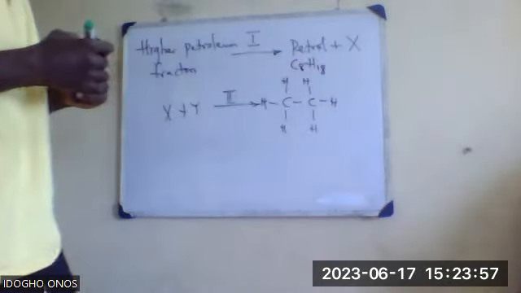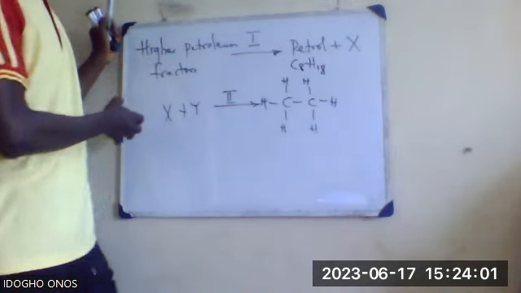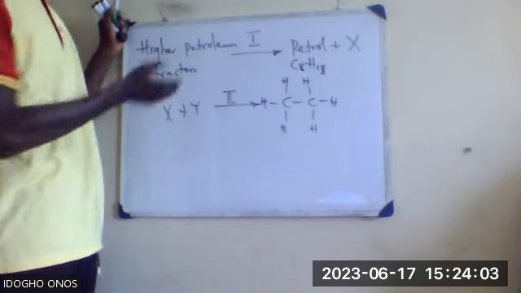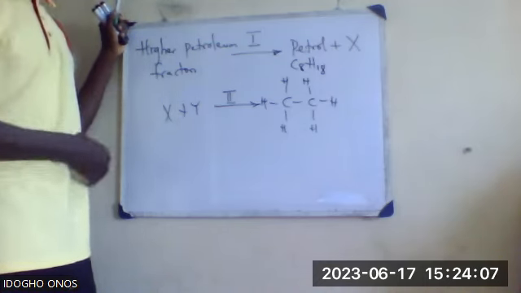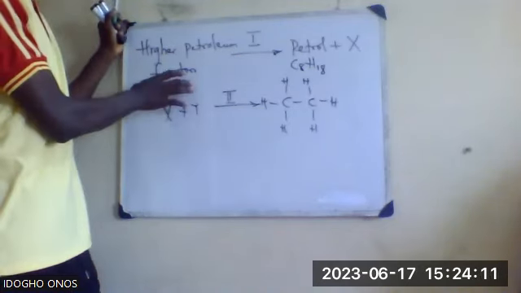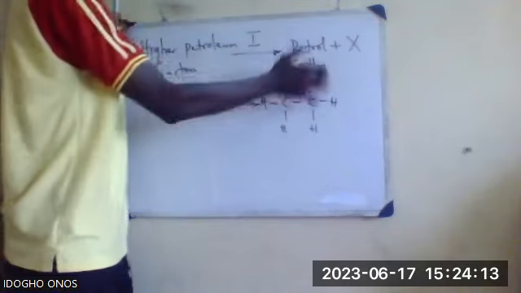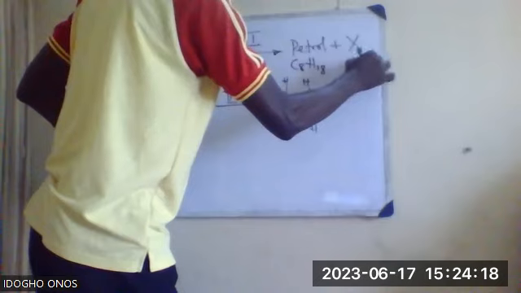Remember we said when we break down higher petroleum products, such as diesel or kerosene, if you check the catalytic cracking I did, we used kerosene, and kerosene was broken down to petrol alongside an alkene.